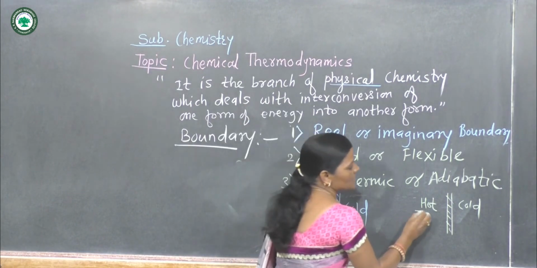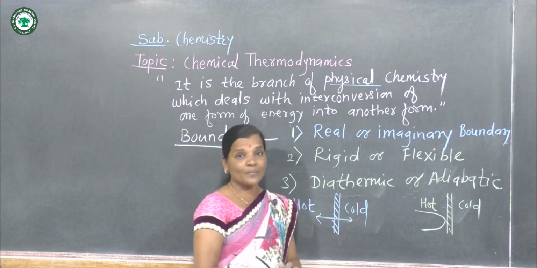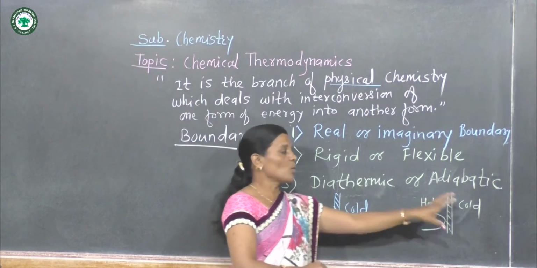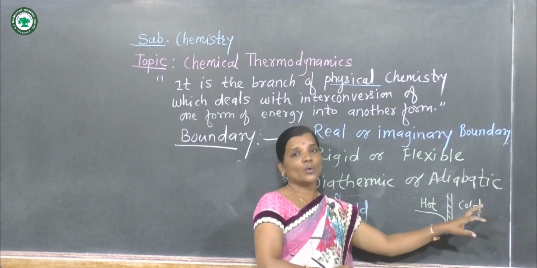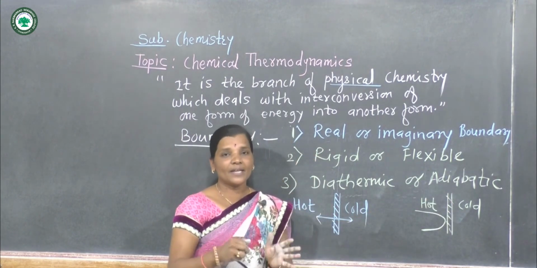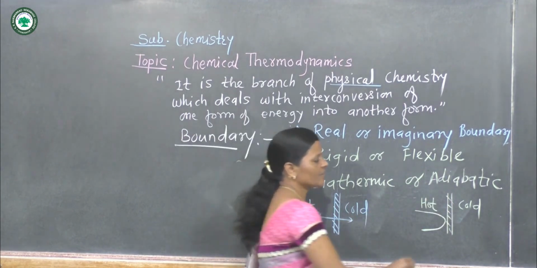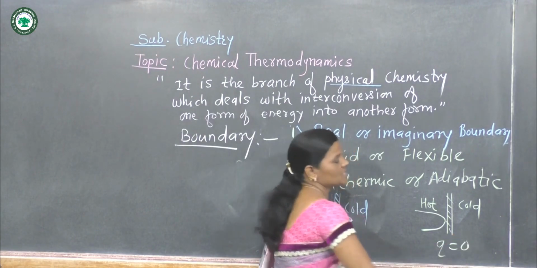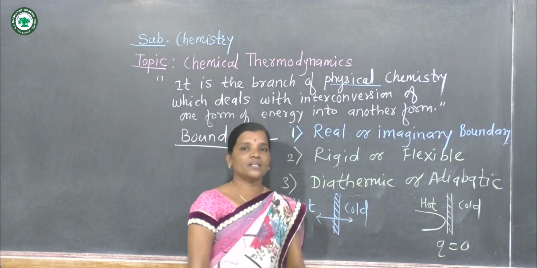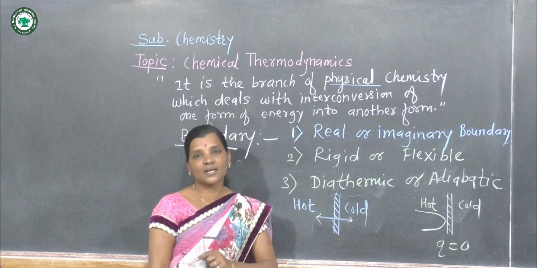That means this energy remains in the system only. Hot energy remains in the system and cold energy remains in the surrounding only. Such types of boundaries are called adiabatic boundaries, because here the heat content remains the same or constant. So this is the adiabatic boundary. There is no interconversion of hot energy and cold energy.